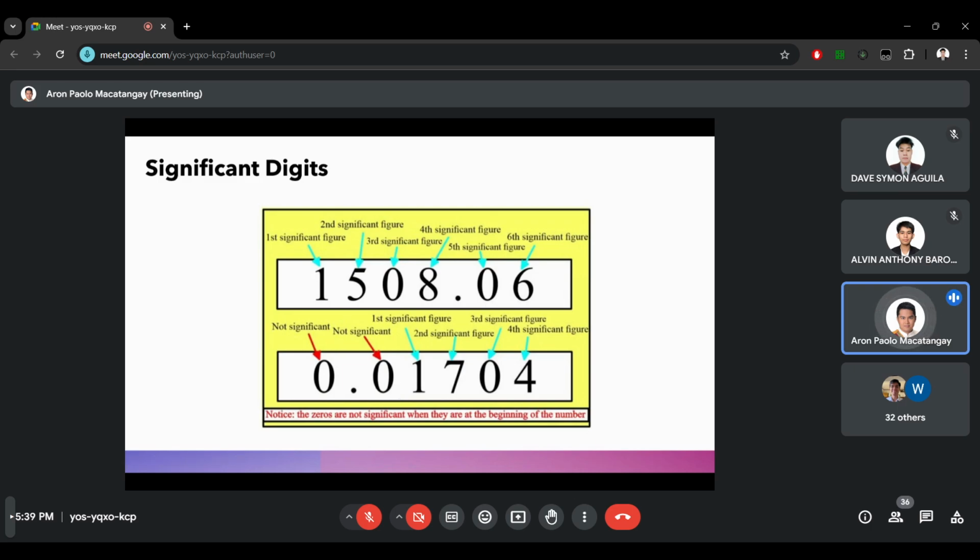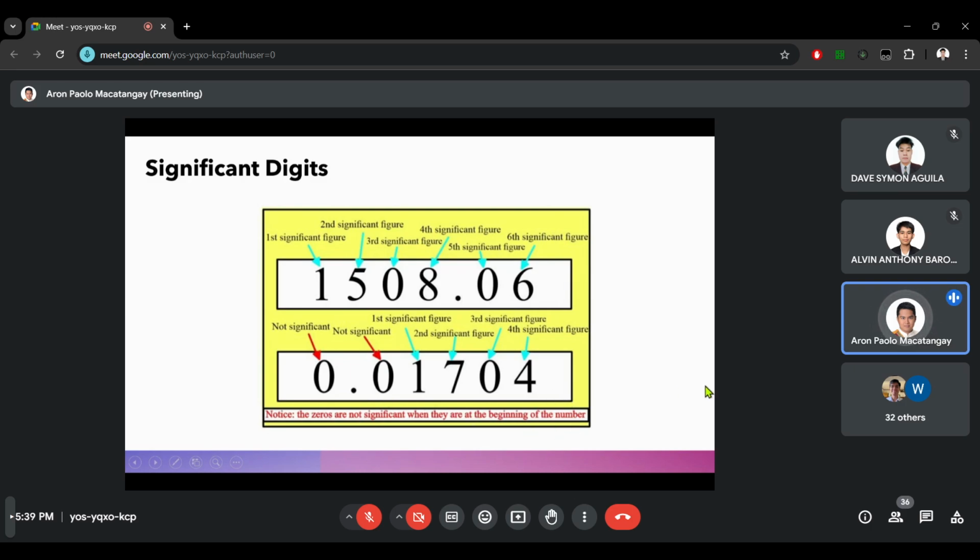So when I ask you to show your answer in two significant decimal digits, then you will not be considering the leading zero or the first zero after the decimal point, because that is not significant. So you still need two significant digits to create your final answer. Okay?